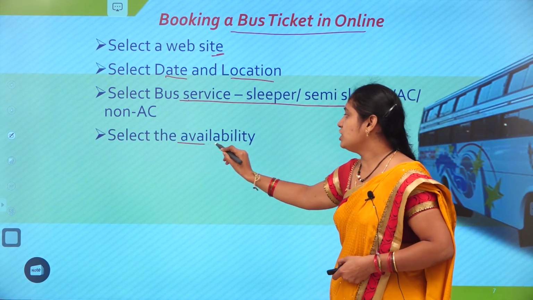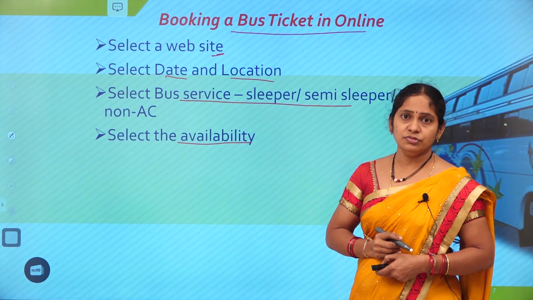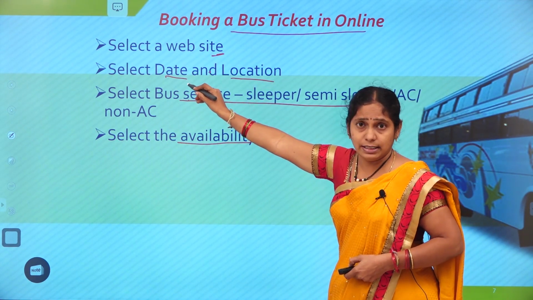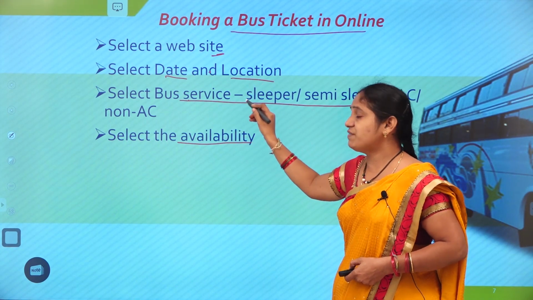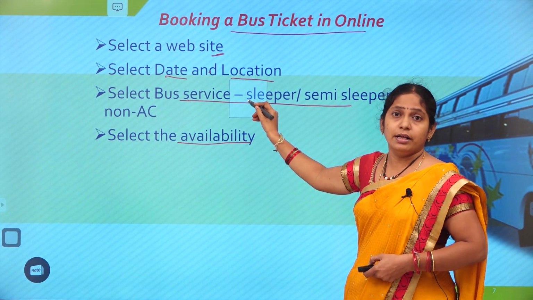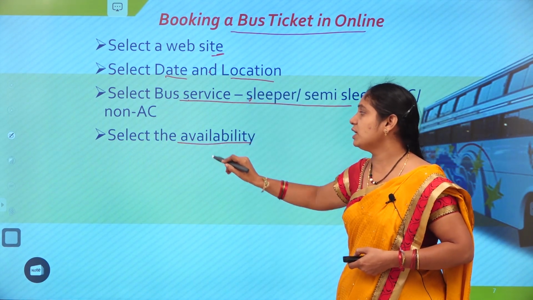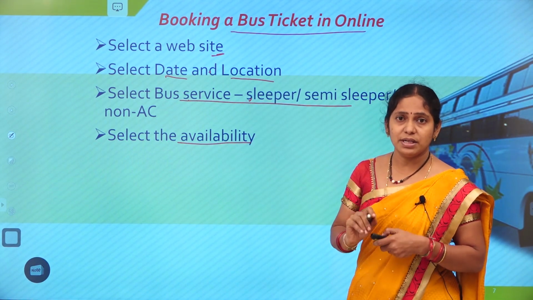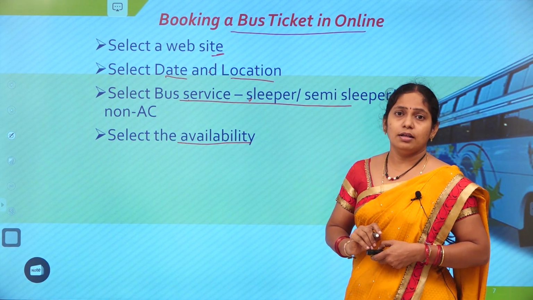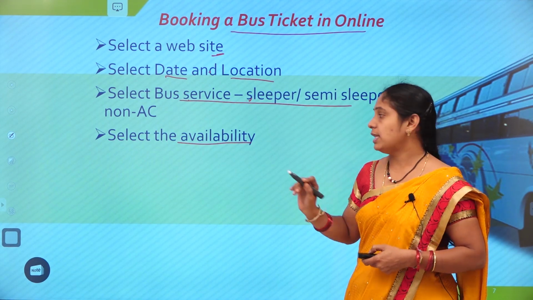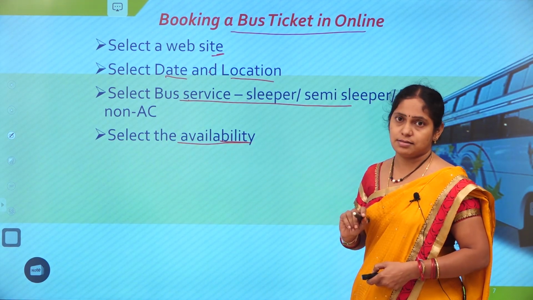Followed by that, we need to check the availability. Okay, good. We selected the website, we entered the date and location, and the specific service also we selected. One important thing we need to identify here is the availability of that service. Is that bus available or not? That we need to check on the given date from the given location. That is nothing but the availability of the bus.